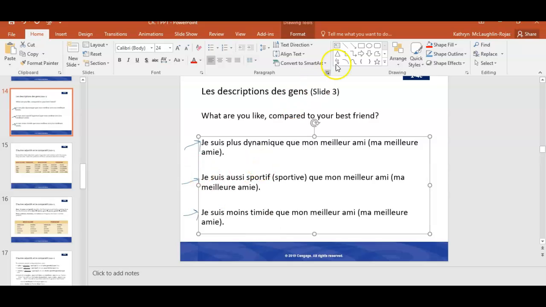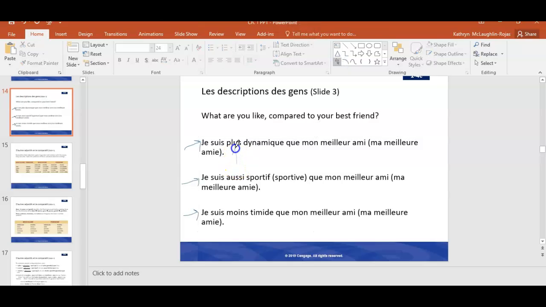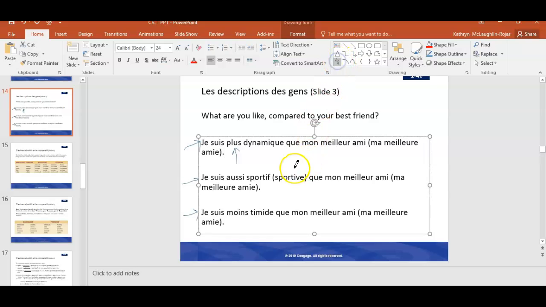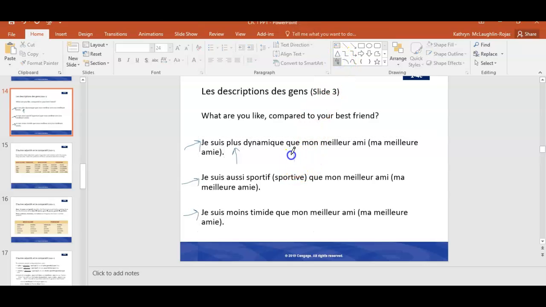So we see in each of these sentences that there's kind of a new expression. So, plus que. And of course, plus looks just like the word plus in English, so it means more. It's something you're already familiar with. So it's a word that kind of helps you understand.